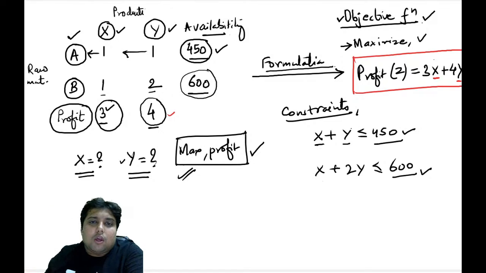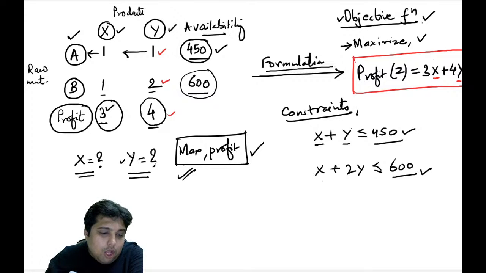Suppose. So now if I go to make y, I know that for every 1 unit of y, I need 1 unit of a, and for every 1 unit of y, I need 2 units of b. So if I only consider raw material a, then remember I have 450 units of a. With respect to a, the number of y's that we can make is going to be 450 units.